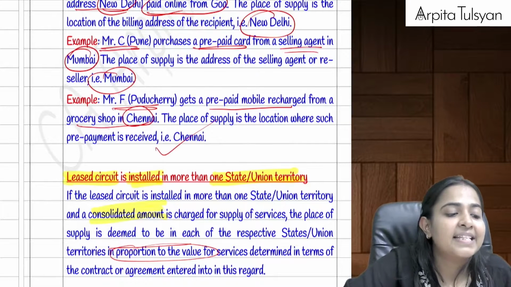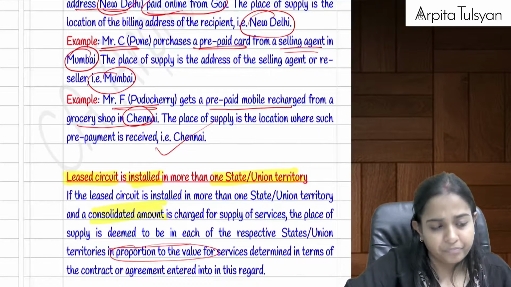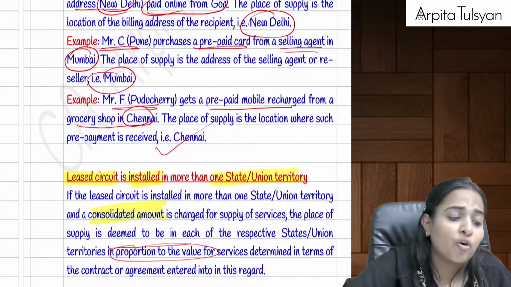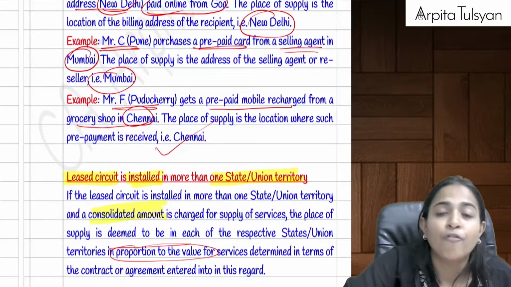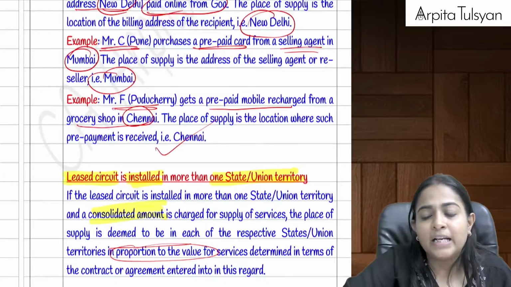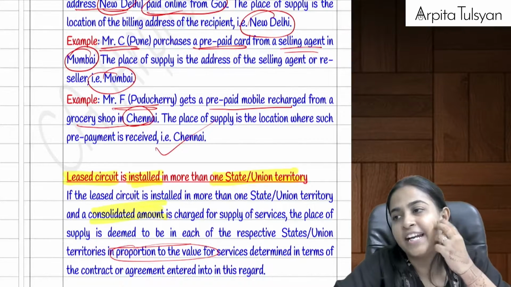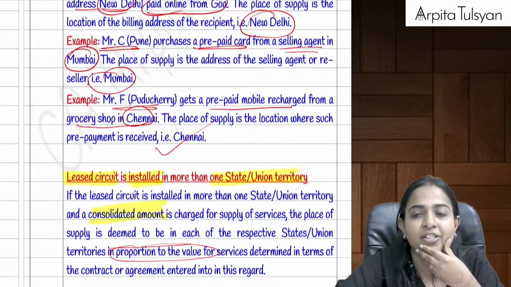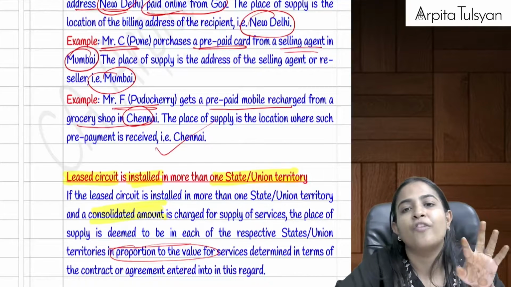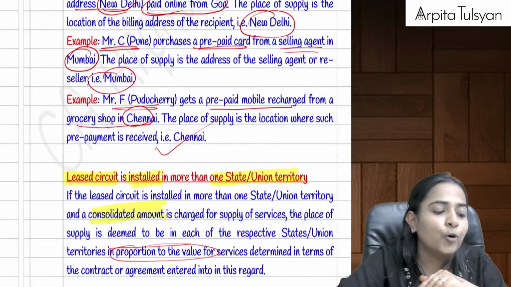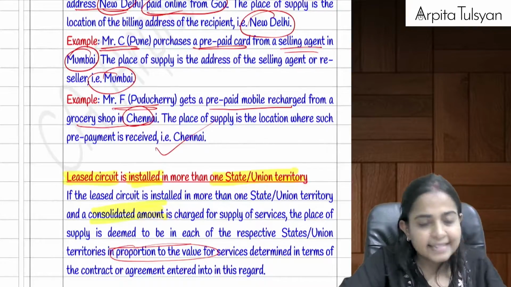If nothing is given in the contract or agreement, then it will be divided in the ratio of number of points of circuit in a particular state or union territory. Let's say in Maharashtra there is 1 point, in Gujarat there is 1 point. So this will be divided in the ratio of 1:1 between Maharashtra and Gujarat. Are you understanding this? Yes.